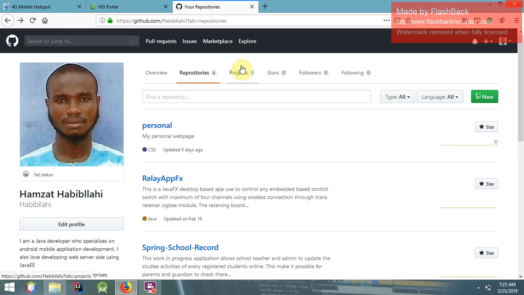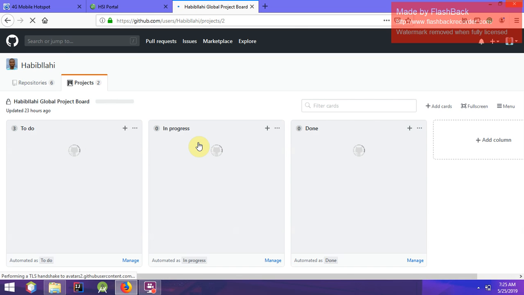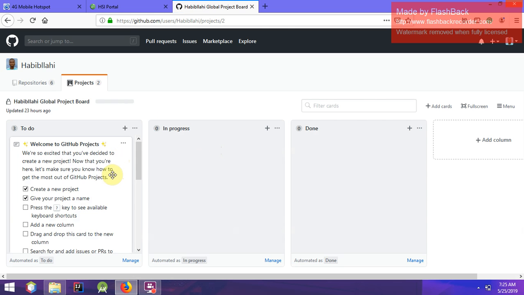Now, if you create a project at user level, this means that the project will be attached to you as a user. All the projects created at user level will be attached to you as a user. Let's say, for example, this project I've created. Now, if I click on this project tab in the user interface, it's going to load me to two projects. I have one open, one closed. Let me deal with the open one. So actually, there is nothing there, but just to have a view of what it looks like.